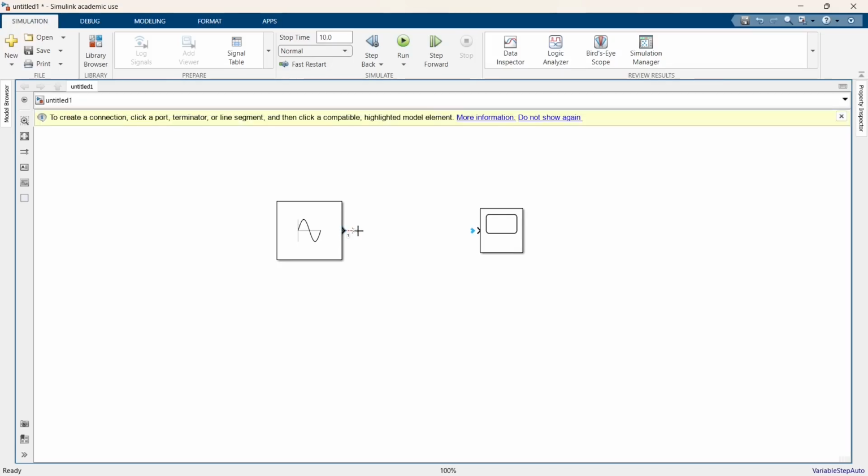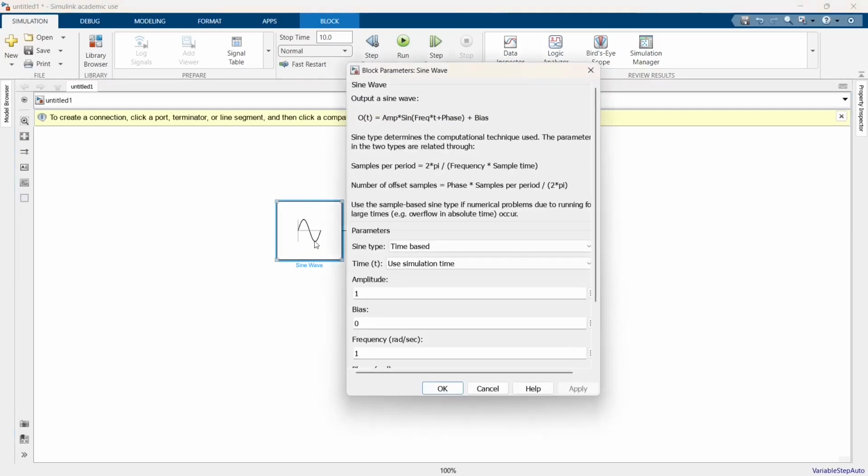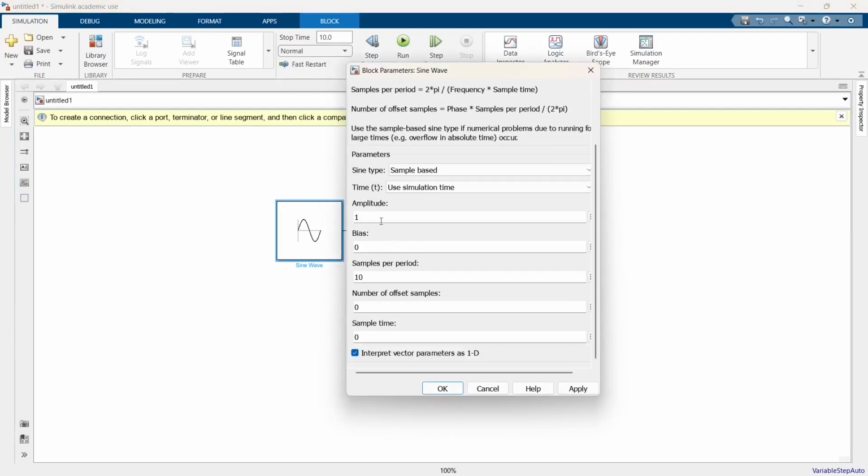Click, hold, drag and drop it onto the scope icon in Simulink. It will get connected. So now whatever output is generated here has been transferred to the scope, and the scope shows us the visualization. When I double tap on the sine wave, a small pop-up appears wherein you can change your amplitude, bias, samples per second, offset, and sampling time also.